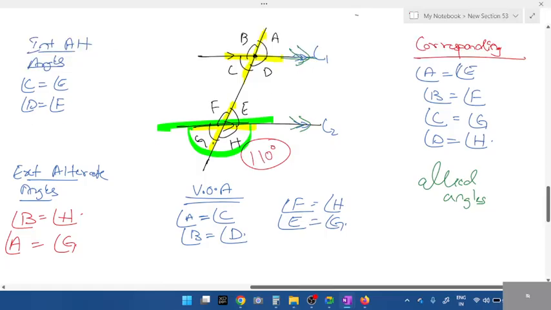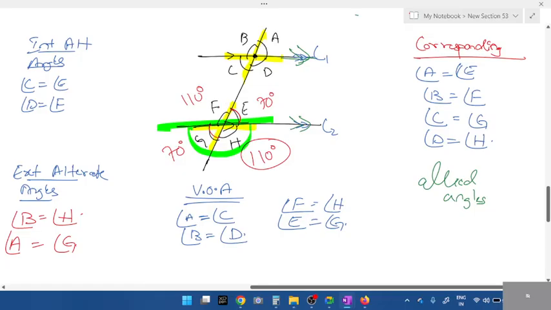If H is 110, what about angle G, students? Straight line concept. 70. If G is 70, what is E? Yeah, which angle? Which rule do we follow? Very good. Vertically opposite. If H is 110, what about F? 110. Yes.